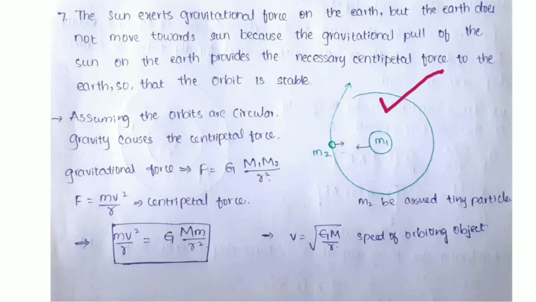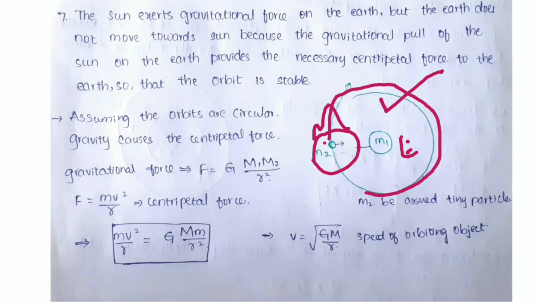Okay, this may be Earth. This is moon. Moon is revolving around the Earth with some angular velocity omega.